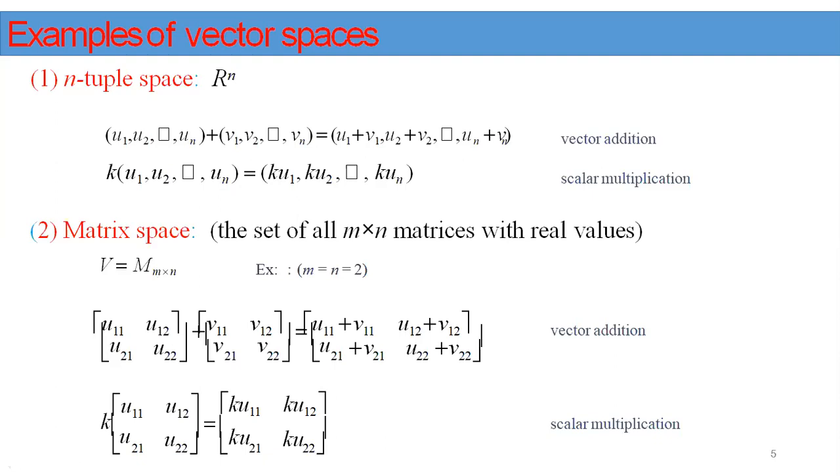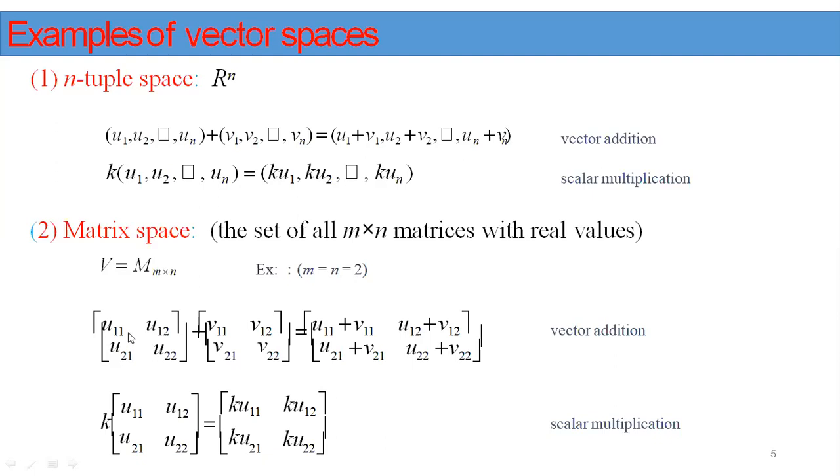Here also, vector addition and scalar multiplication are satisfied by the set of all m by n matrices, and we can easily go through all the other 8 axioms. Therefore, we say that the set of all m by n matrices forms a vector space. This space is called a matrix space. We can easily prove this with a small example, taking m equal to n equal to 2, that is, 2 by 2 order matrices.